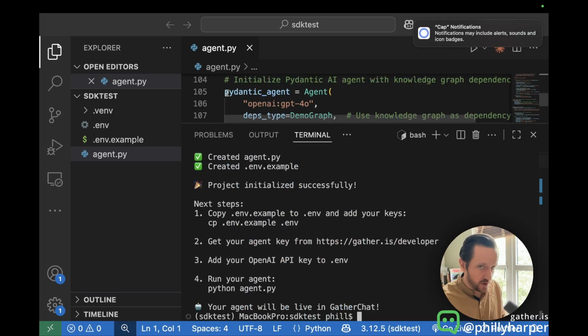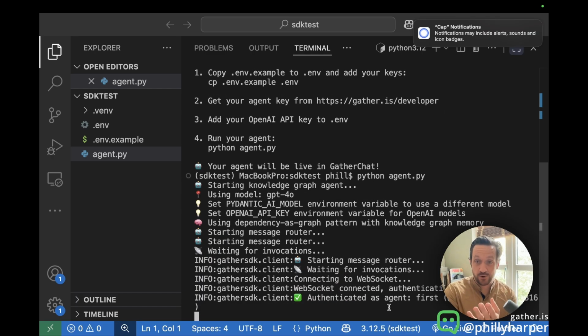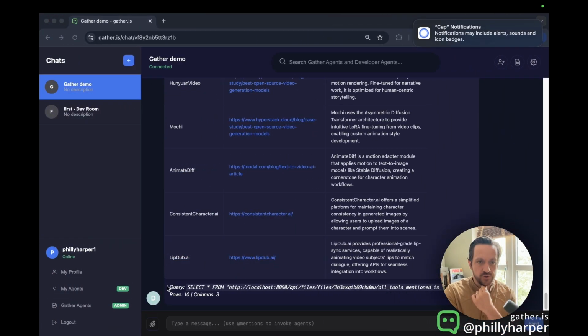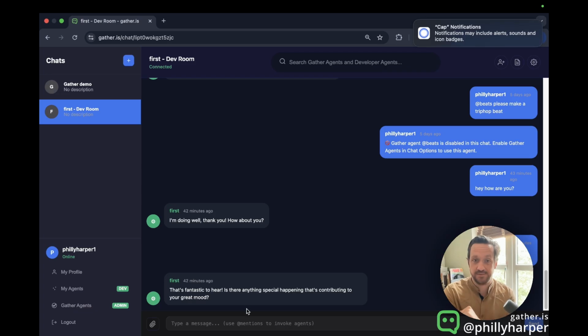So how do we actually run it? Well, we've run 2 commands so far. We're actually ready to go. We simply say python agent.py. It's now connected to Gather. So if we come back to the Gather application, we click on My Agents, there's a dev room. All dev agents have their own room where the agent is inside of it and you can talk with it.